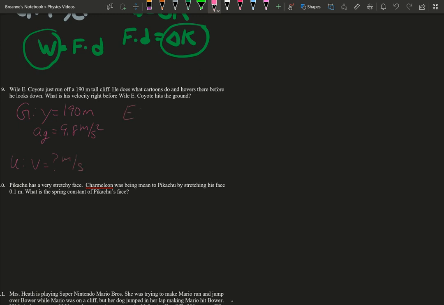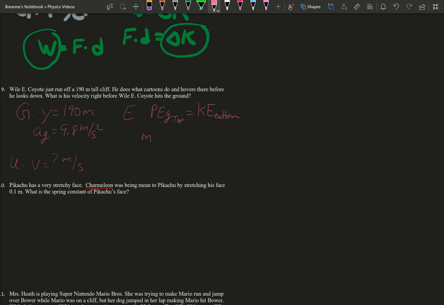So the equation, this is actually when you do your potential at the top equals your kinetic at the bottom. Because he has 100% potential energy at the top, and then he has 100% kinetic energy at the bottom.